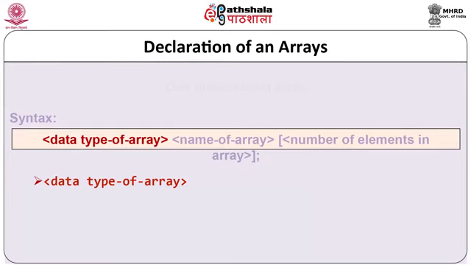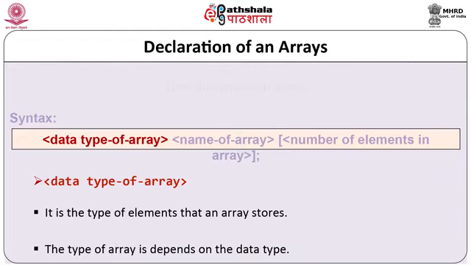Data type of array is the type of elements that an array stores. The type of array depends on the data type of array. If an array stores character elements, then the type of array is character array. If an array stores integer constants or integer elements, then the type of array is integer.